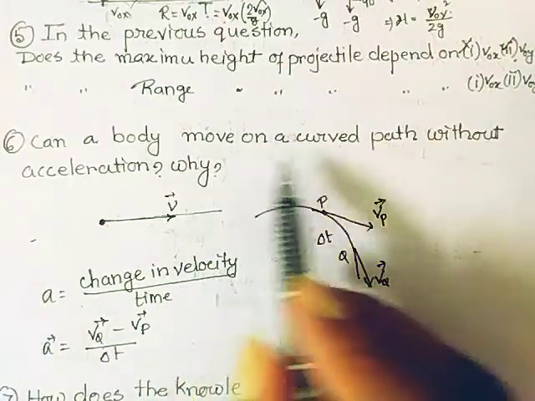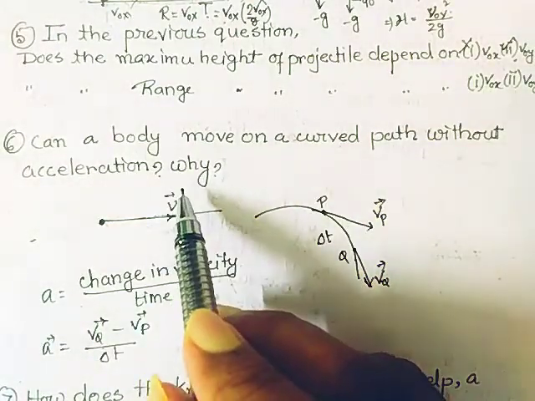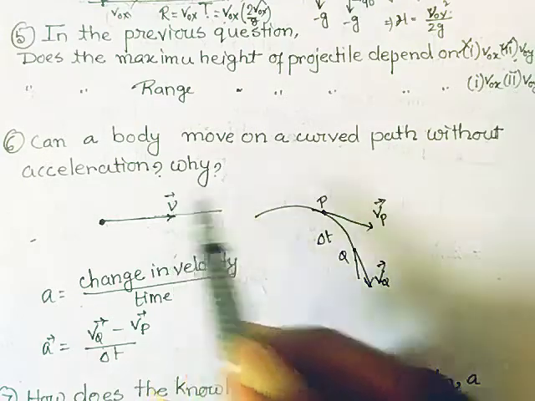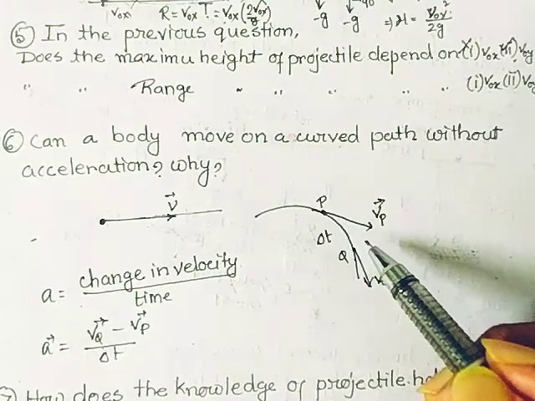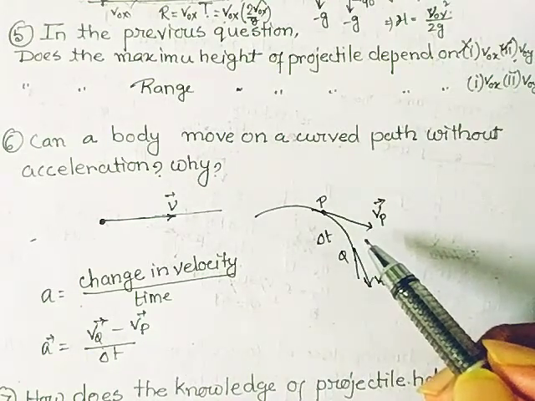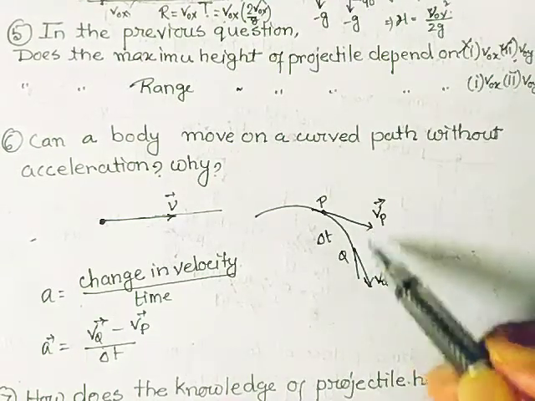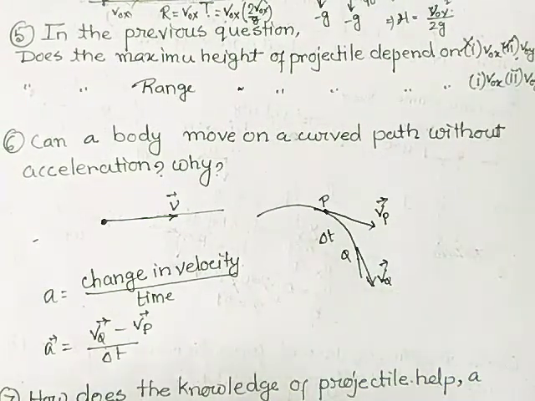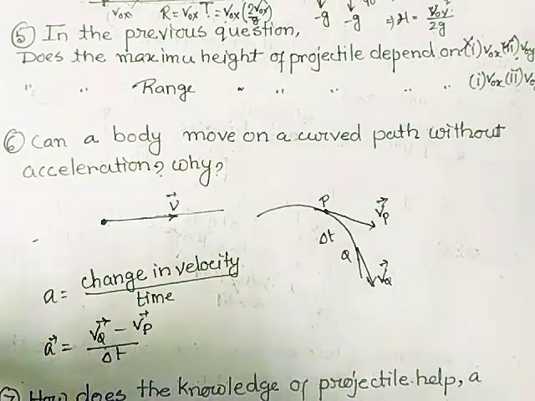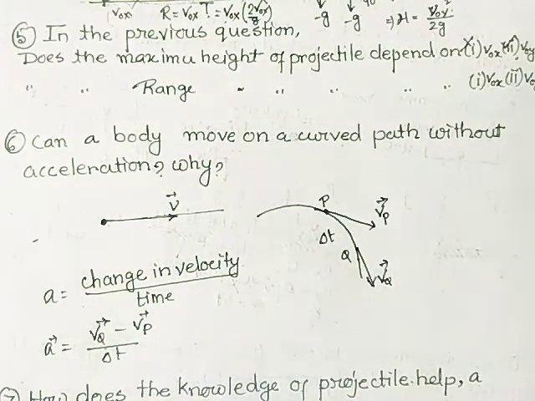Can the body move on a curved path without any acceleration? It is not possible. When a particle moves on a curved path, its velocity changes at each and every bit of time. Since the velocity changes at every moment, there is acceleration also. This acceleration may be constant, it may be dependent on time or whatever it be, but there is acceleration because the velocity changes.